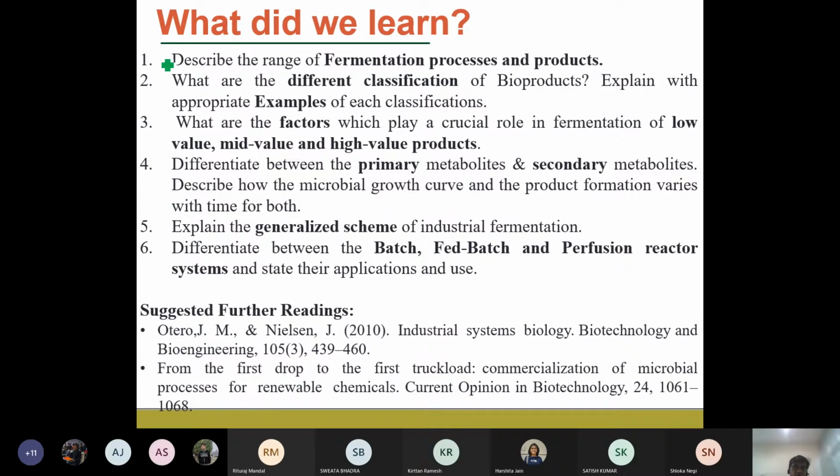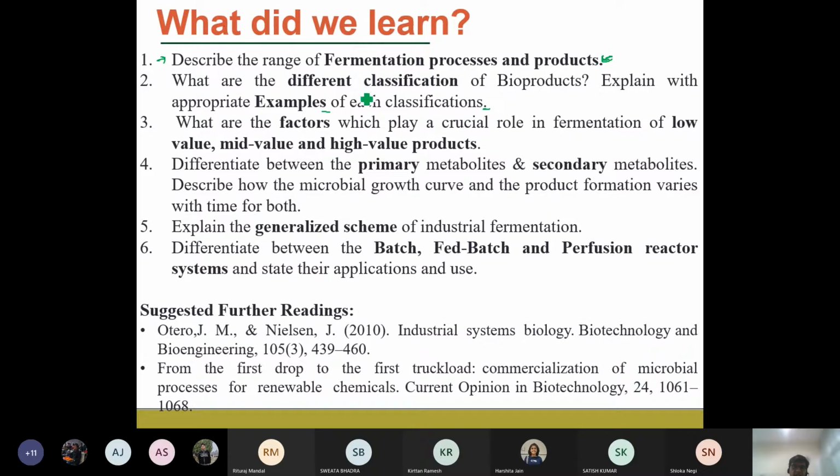For example, question number one: what are the ranges of the fermentation processes and the products? What is basically a fermentation, and what types of products do we have, like cell mass or metabolites? What are the products that are generated in the fermentation processes? Then we have seen the different classifications of the bioproducts, and you should know examples of each of the classifications.